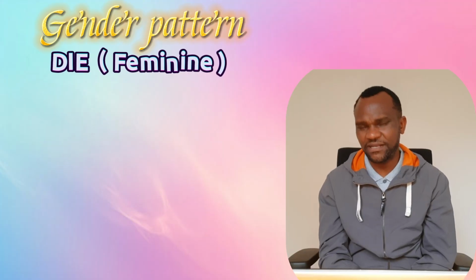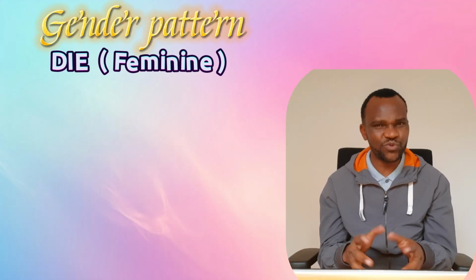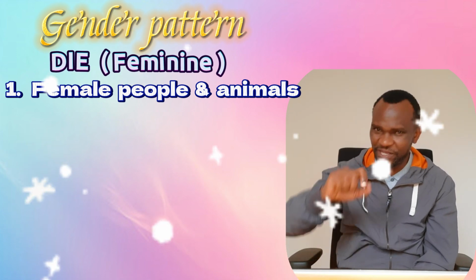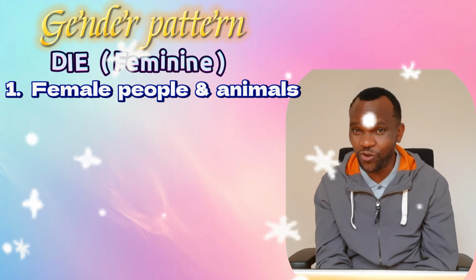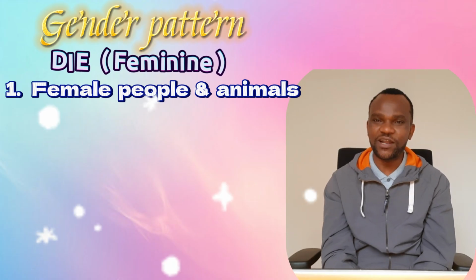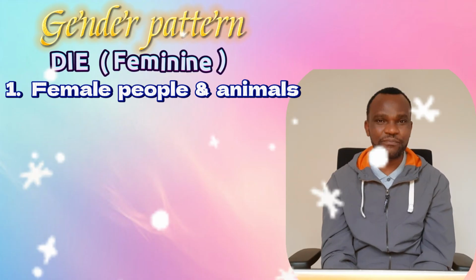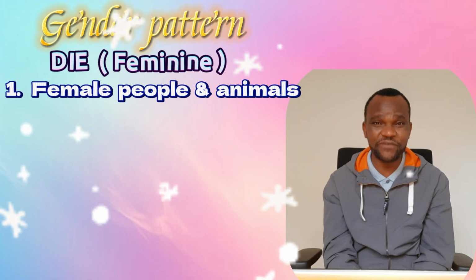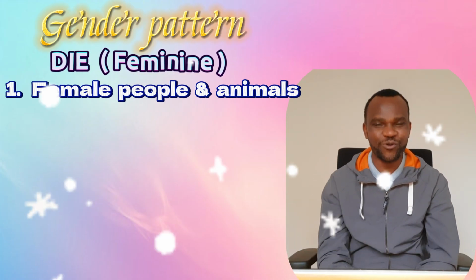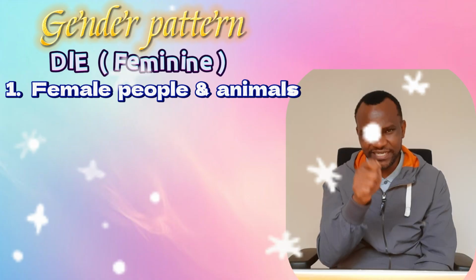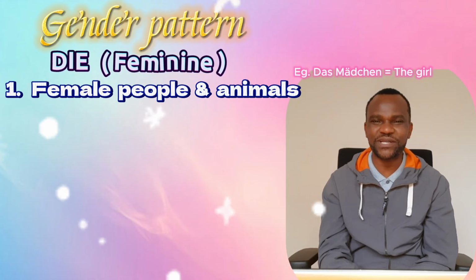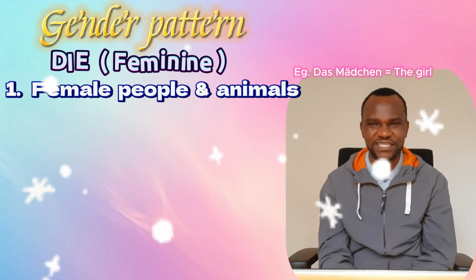What about the feminine? Very easy. The first one, most people who are female, they are going to be considered feminine. Not all of them, by the way. That's why I say most of them, not all of them, are going to be considered feminine. For example, girls. Girls are not considered feminine in the German language. They are neutral. They use das. Das Mädchen, the girl. That's a surprise. Eine Überraschung. Very, very important to know that.